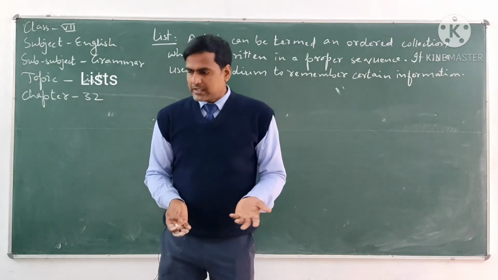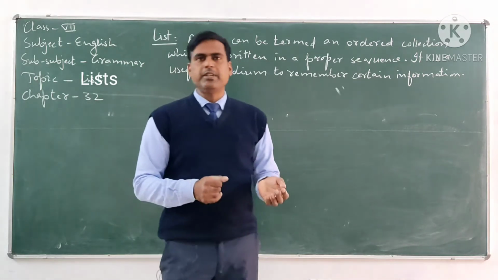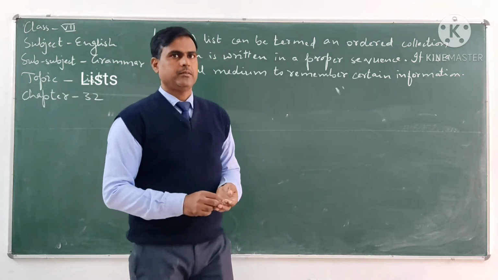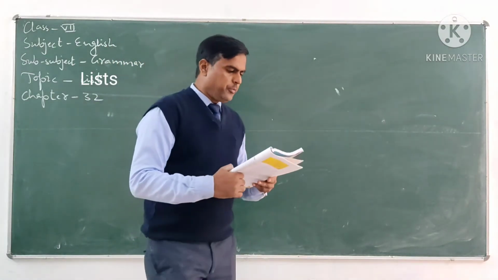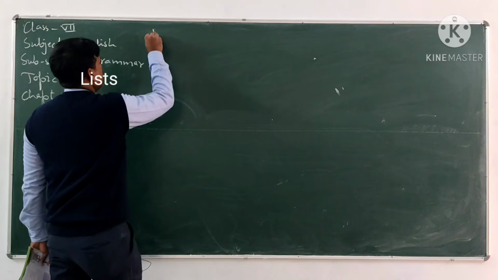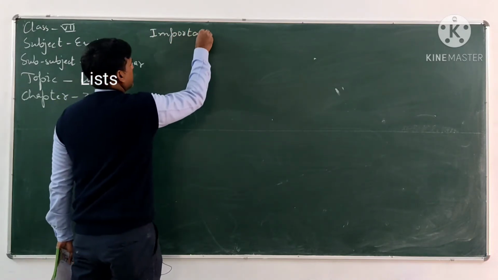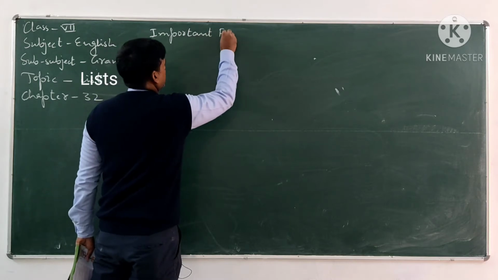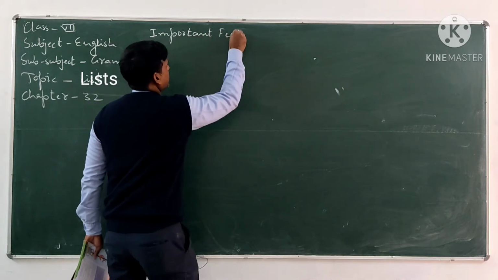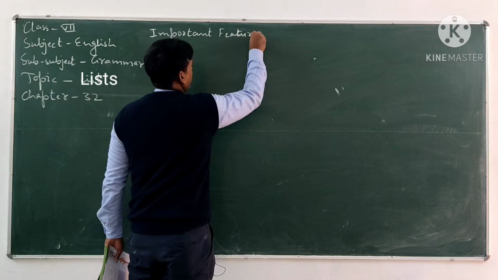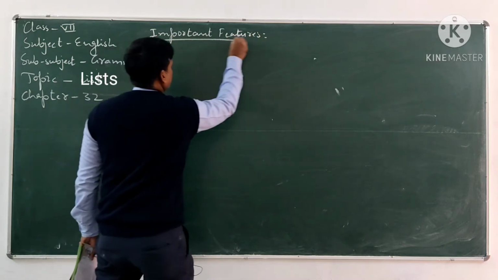Now let us see some key points, some important features of the list. Here are some important features that are used in making the list.